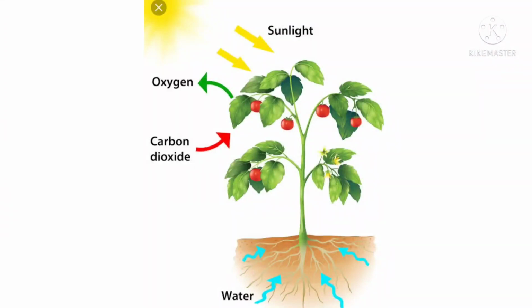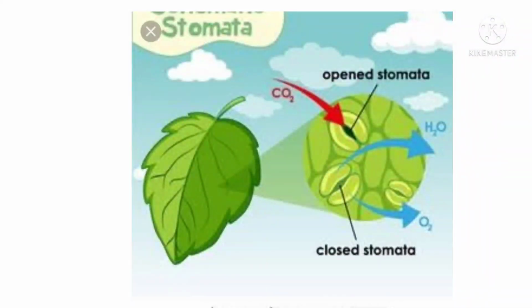But we know that starch, fats, and proteins are present in food. All these are available in plant products. Okay, children, here are some questions. How does carbon dioxide enter the leaves? How does oxygen come out of the leaves?